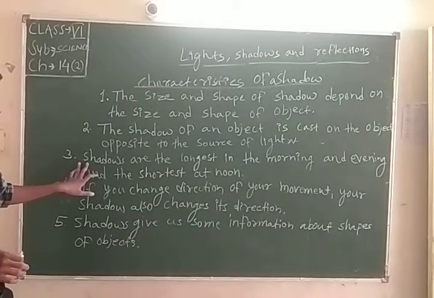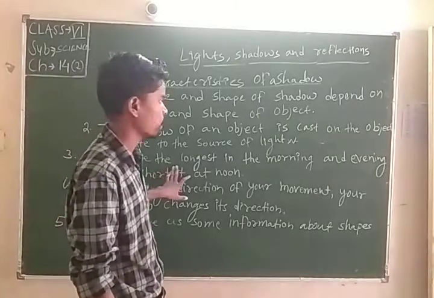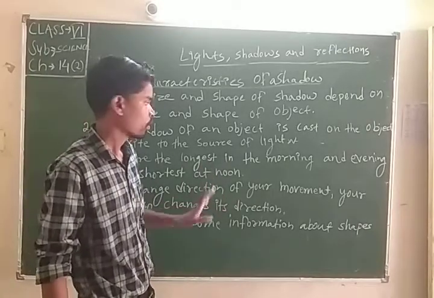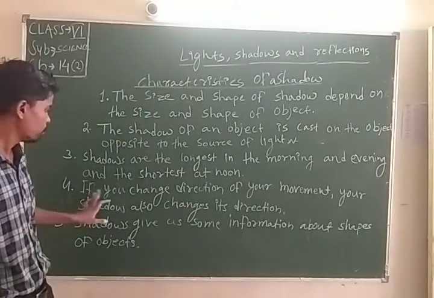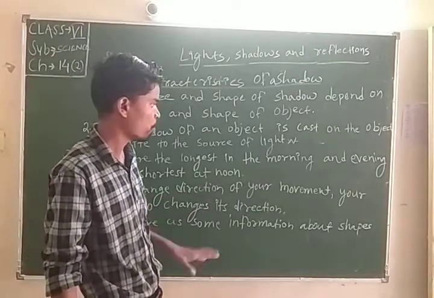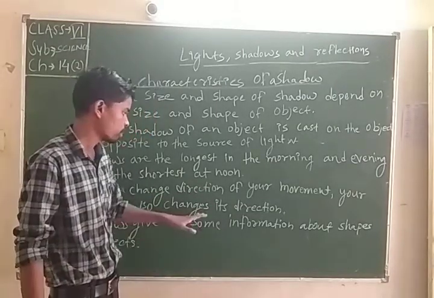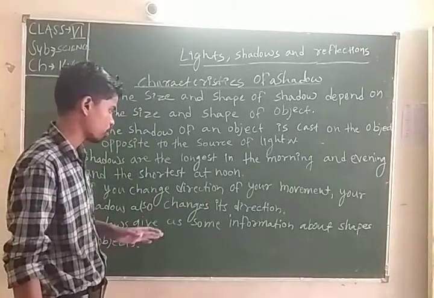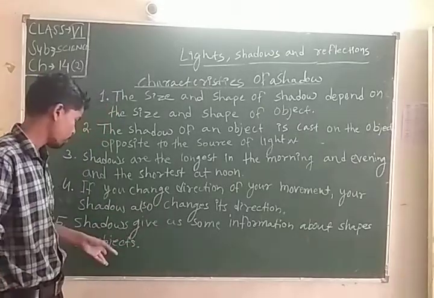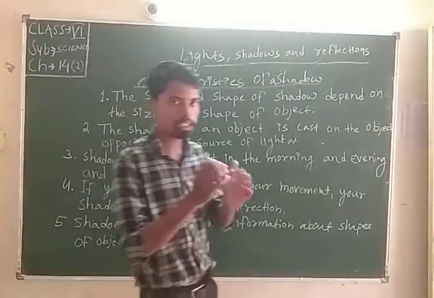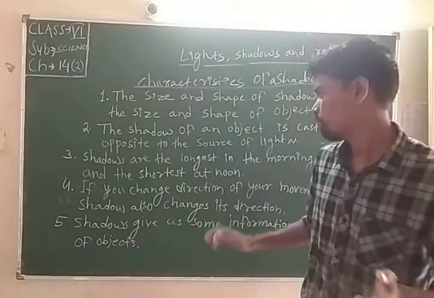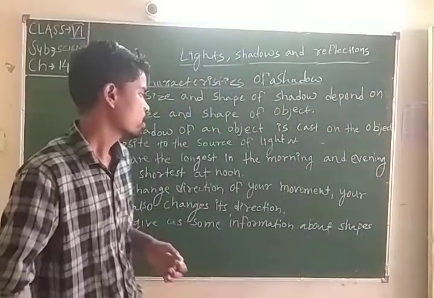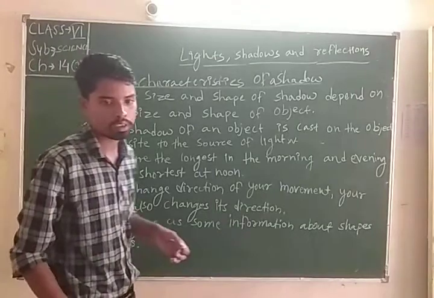Number 3, shadows are the longest in the morning and evening, and the shortest at noon. If you change the direction of your movement, your shadow also changes its direction. So shadows give us some information about the shapes of objects, and about any type of movement of an object. Students, this is the characteristic of shadow.